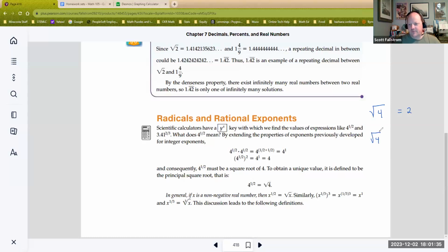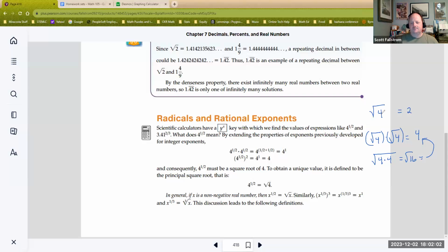If I said the square root of 4 multiplied by the square root of 4, well, that would be 2 times 2, which is actually just 4. And if we treat this square root like an exponent, then that would be the same as the square root of 4 times 4, which we know is the square root of 16, which is also 4. So that's kind of convenient right there.